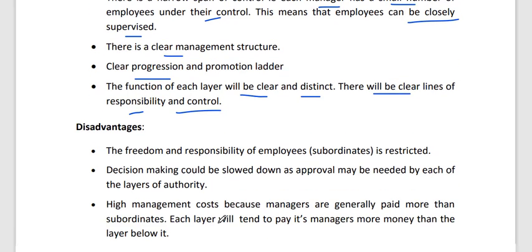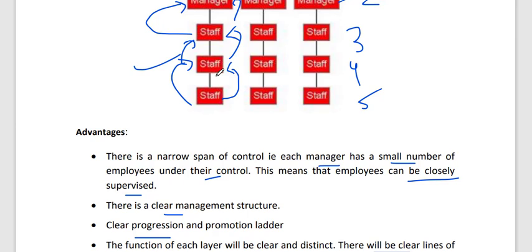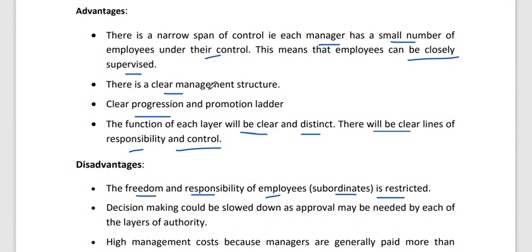The disadvantages. The freedom and responsibility of employees, the subordinates, is restricted. Why? Because there are only 2 or 3 staff. So the manager may give work all the time to the 2 or 3 employees. So the freedom and responsibility of employees or staff will be restricted.